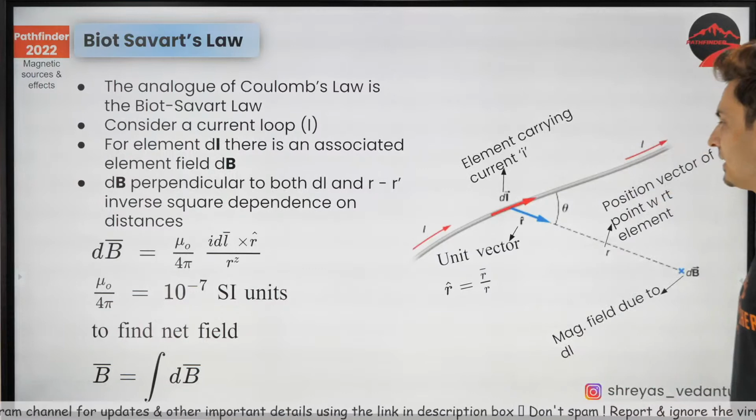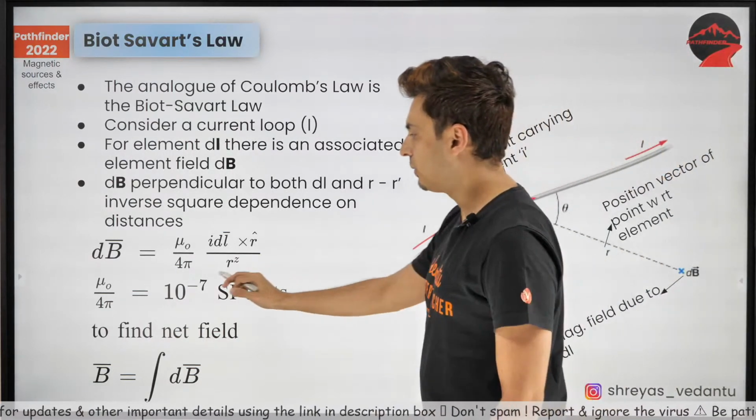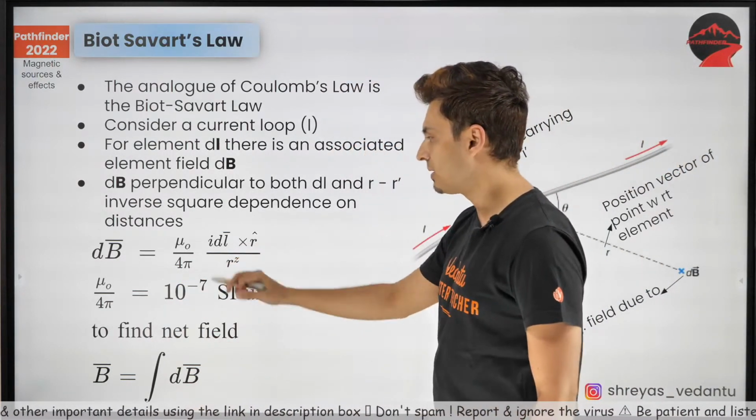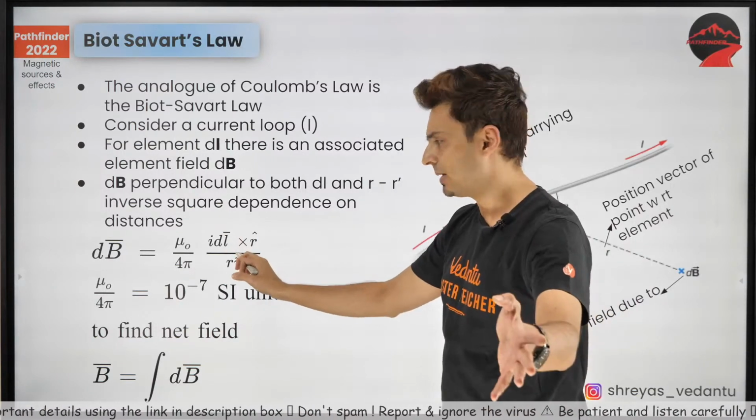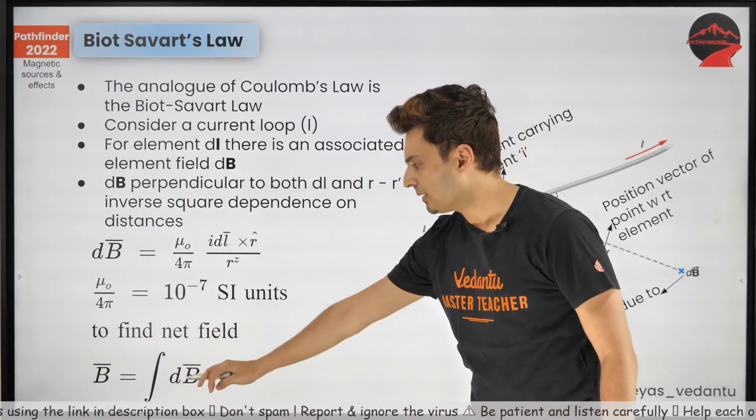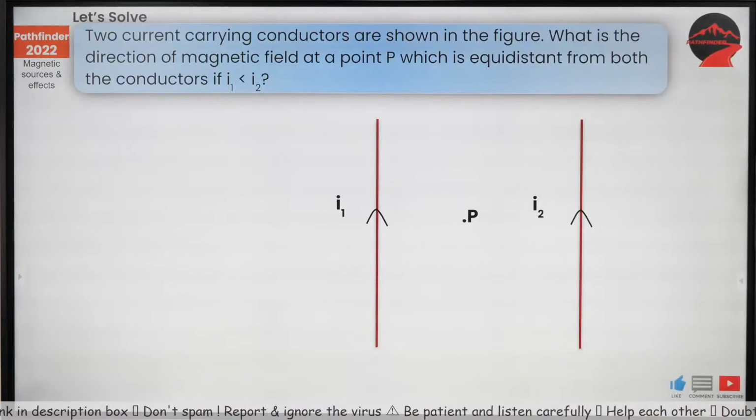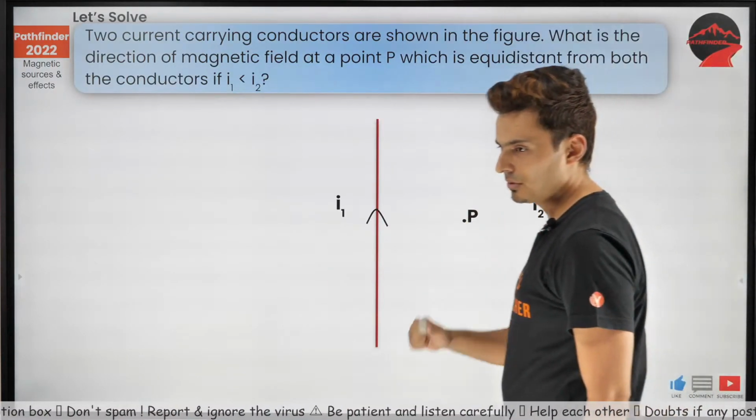Okay, let's do some questions. Keep all these things in mind. Mu naught by 4 pi is 10 to the power minus 7. Keep this law in mind. It is very similar to electric field, as you would have seen. And the total field is always the integral of all the individual fields. Let's see if you can do this question.